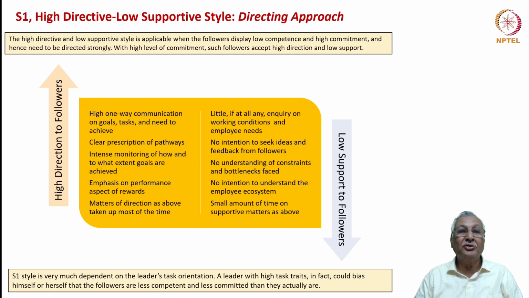The high directive and low supportive style is applicable when followers display low competence and high commitment. So, what is the high direction to follower meaning in terms of the actual parameters? One, high one-way communication on the goals, action plans, tasks, and the need to achieve. Very clear prescription of pathways, intense monitoring of how and to what extent goals are to be achieved, and emphasis on the performance aspect of rewards as well as the penal aspect of non-performance.